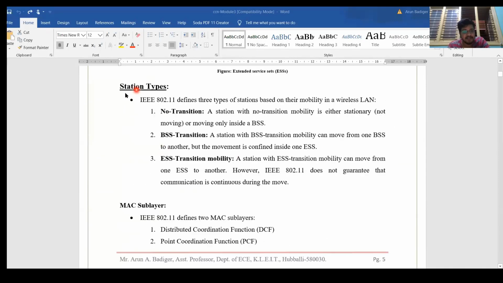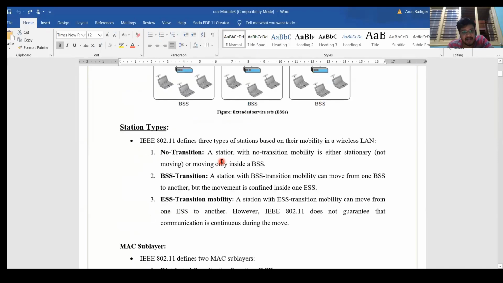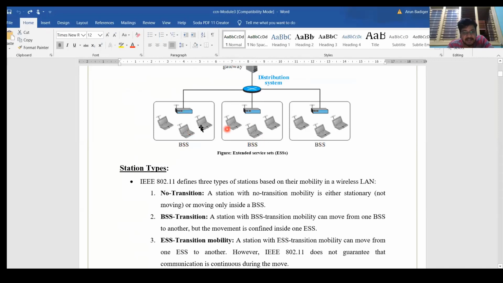Okay, here one more thing was there, station types. Station types: no transition means all of them are fixed. The device should be within a single BSS. Like here, if I take BSS 1, 2, 3, they are not allowed to move to any other BSS. Then they will not get connected. Then BSS transition means the device can move from one BSS to another BSS.